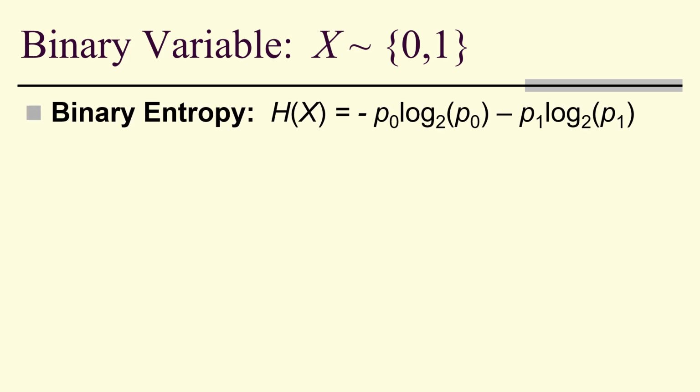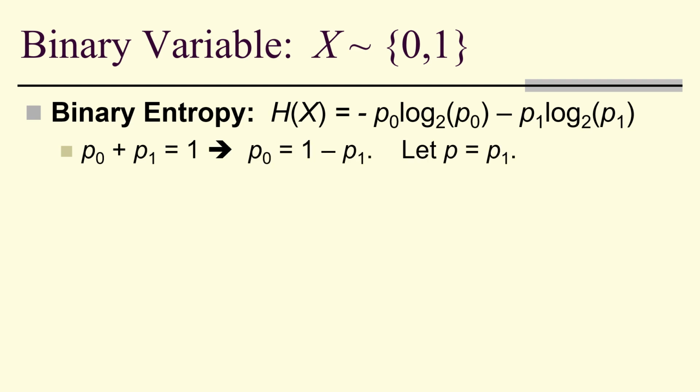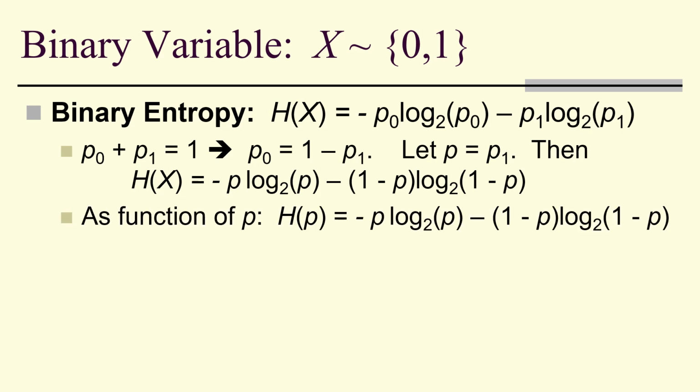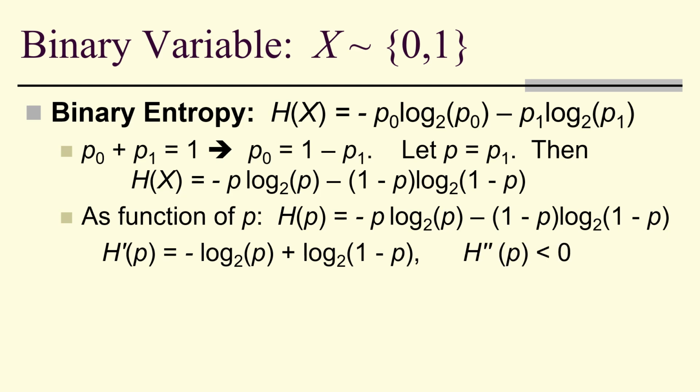Well, then binary entropy only has two probabilities, P0 and P1, and they sum to 1. So therefore, P0 is 1 minus P1, and if I let P replace P1, then my entropy of X is negative P log base 2 of P minus 1 minus P log base 2 of 1 minus P. As a function of P, h of P is just that expression. If I take the derivative, I end up with negative log base 2 of P plus log base 2 of 1 minus P. The second derivative turns out to be negative, and I'll leave that for you to do as homework. But the derivative is 0 if P is equal to half.